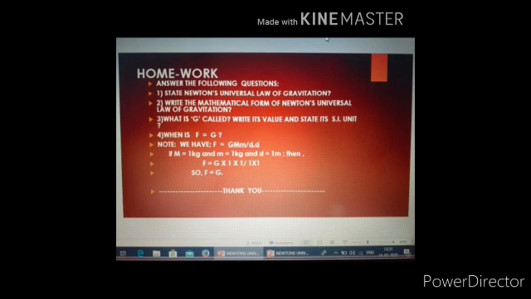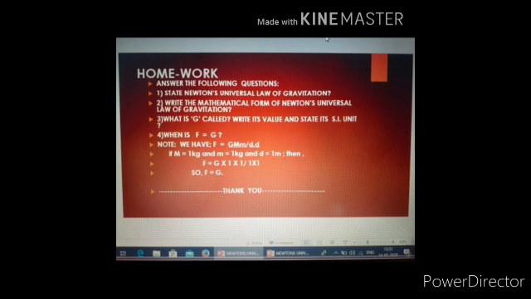Learn it by heart. I would like to explain one more thing to you. In this law, if we keep m1 equal to 1 kg and m2 equal to 1 kg and d, that is the distance of separation between them, as 1 meter, then we get capital F is equal to capital G into 1 upon 1 into 1.